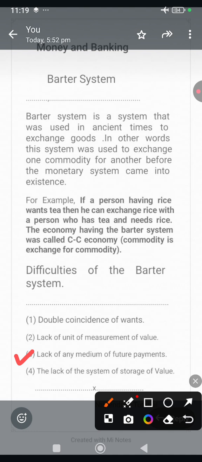Under barter system, contracts involving future payments or credit transactions cannot take place with ease because of some reasons.